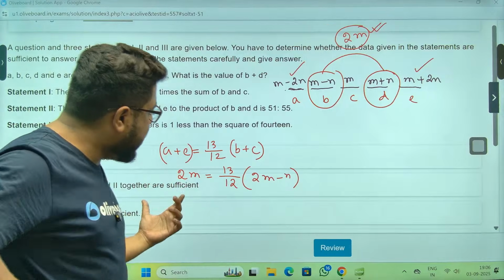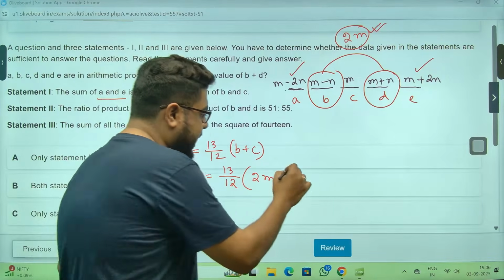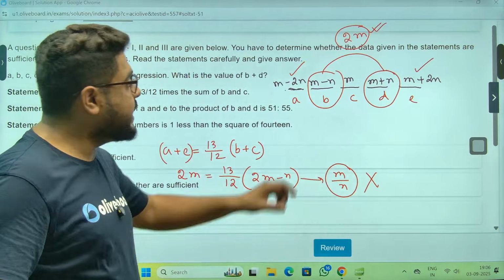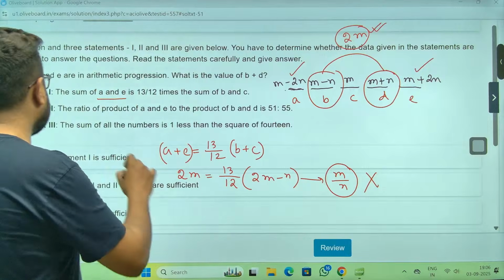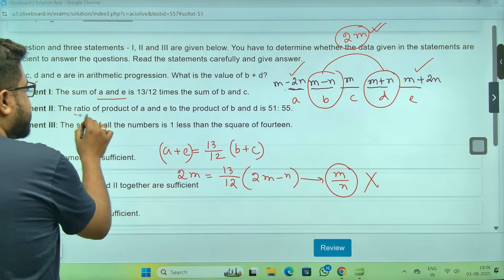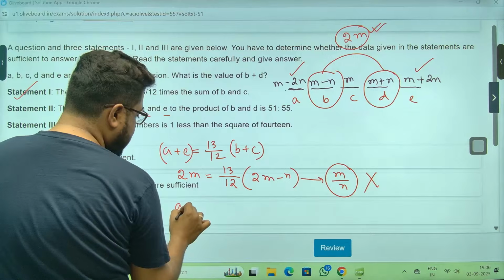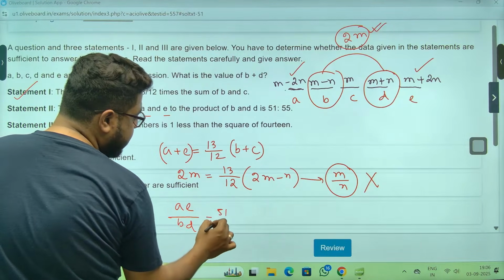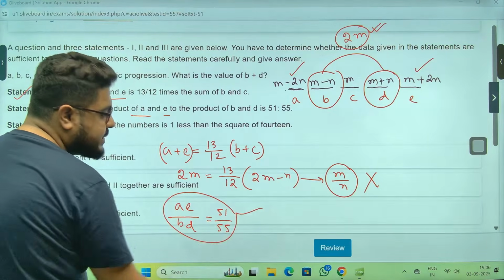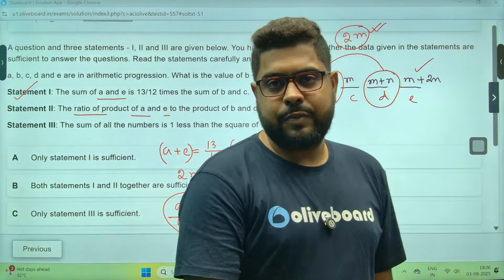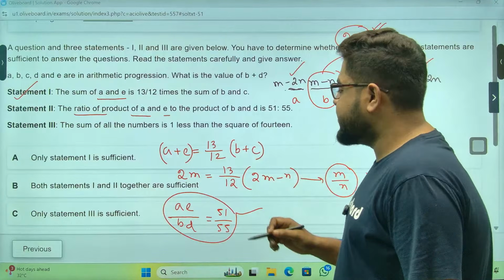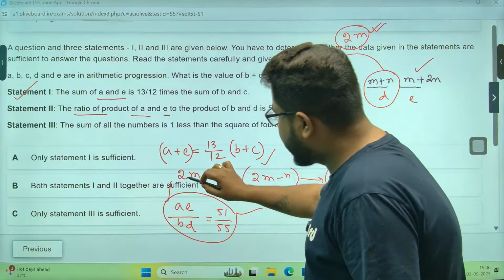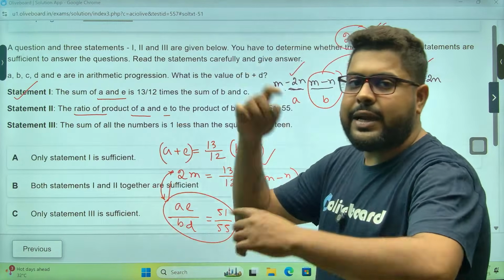You see, but now I'm having an m by n ratio, which is not of any use to us because I need the exact value of m. So this is not really working. Now the ratio of the product of A and E, A into E by B into D, is 51 by 55. The same case, I will get some ratio, but again not of any use. Now you might say, sir, this is giving one equation and this is giving one equation. Yes, that might be one case. So I can try to combine these two, then we might get an answer.